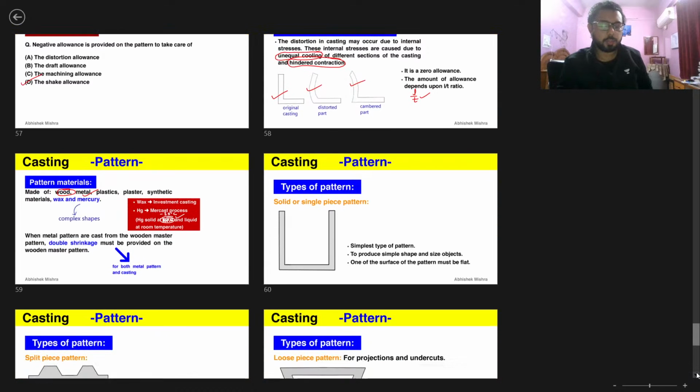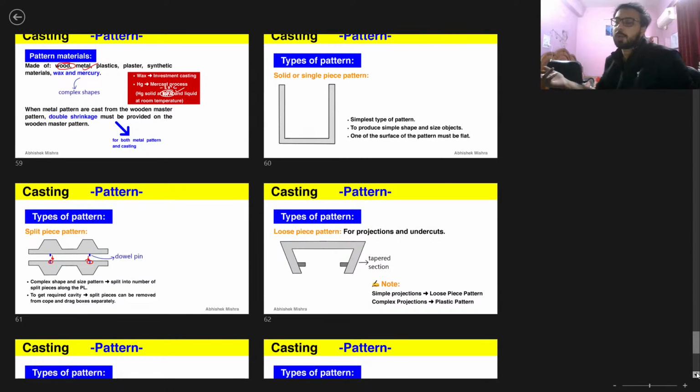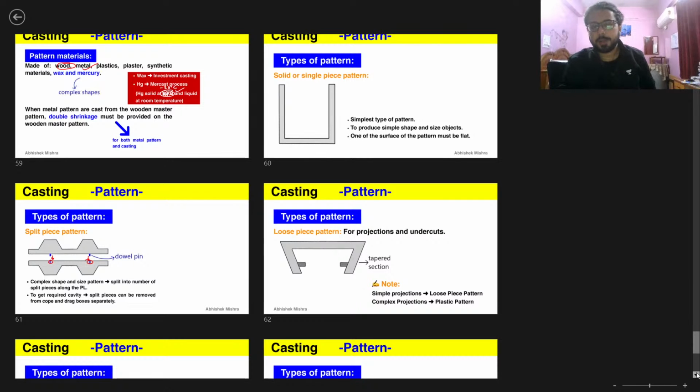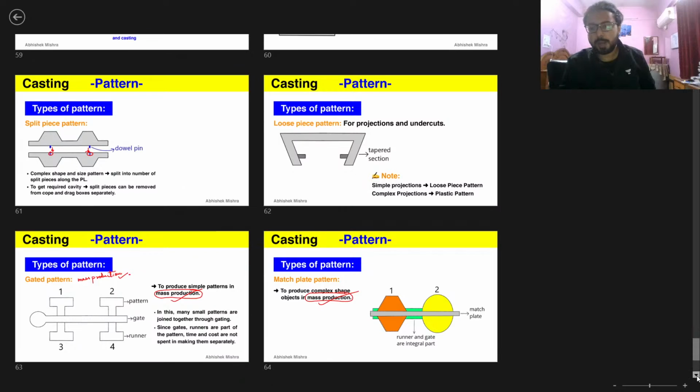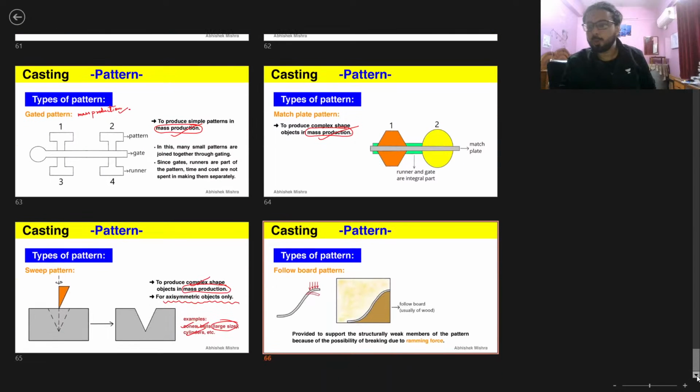And pattern materials also we discussed, double shrinkage when a wooden pattern and master pattern are used, and types of pattern we discussed. And the gated pattern, match plate pattern, and sweep pattern are used for mass production, so that thing you need to be aware of. So after this whole discussion, last was follow board pattern. We have completed all these topics in a very short amount of time, but we have discussed everything that is there to be discussed for your GATE examination from these topics, and also done some important questions and discussed tips. So we will do that for other topics also.